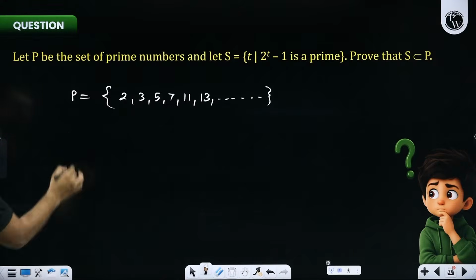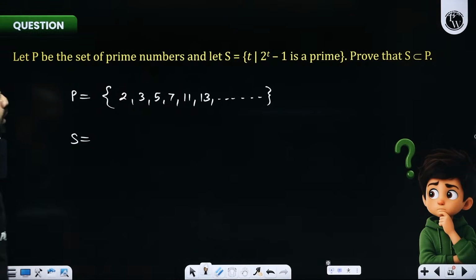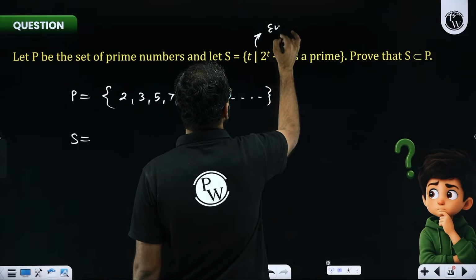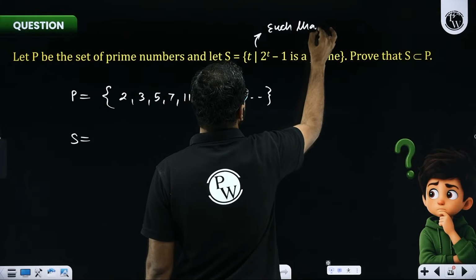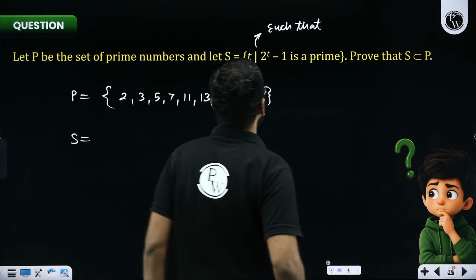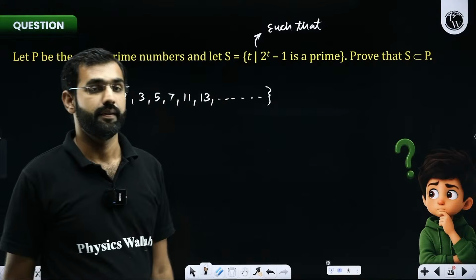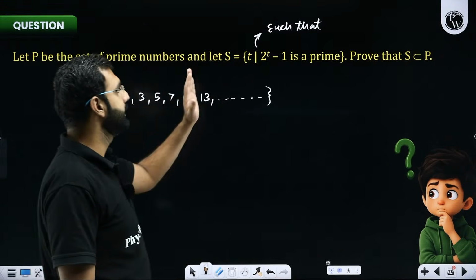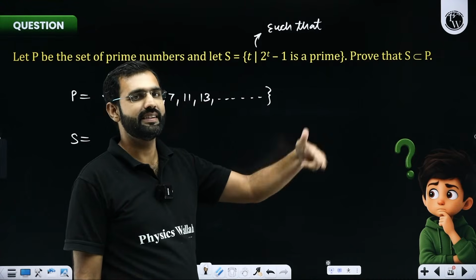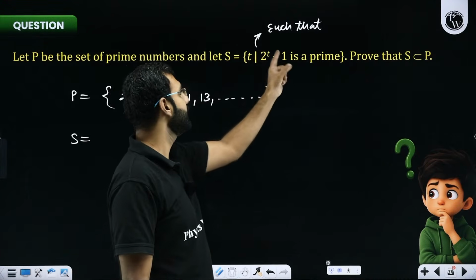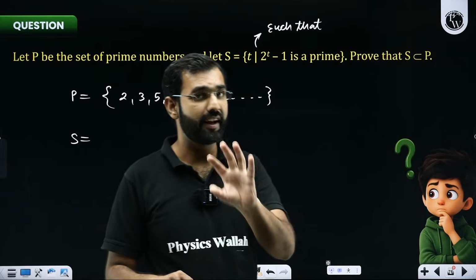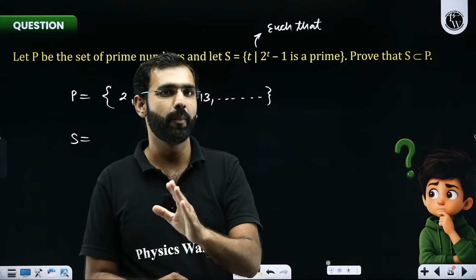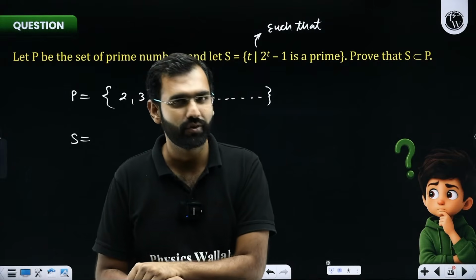Now they say S is a number which contains T such that 2 to the power T minus 1 is a prime. Such that 2 to the power T minus 1 is a prime. Okay. So T I will take in such a manner that 2 to the power T minus 1 is a prime. I think it is very well related to that one question which we did in the beginning. Remember that 2 to the power x minus 1? Remember that, yes or no?